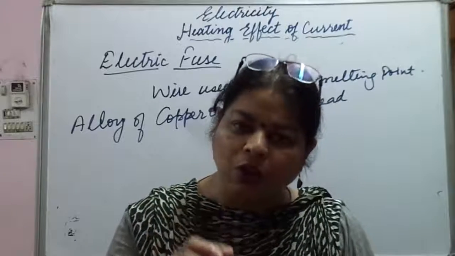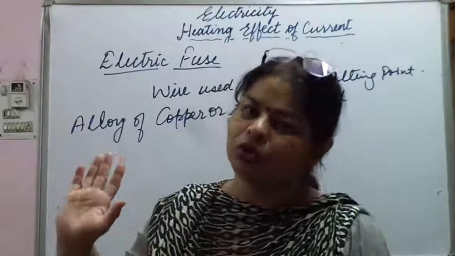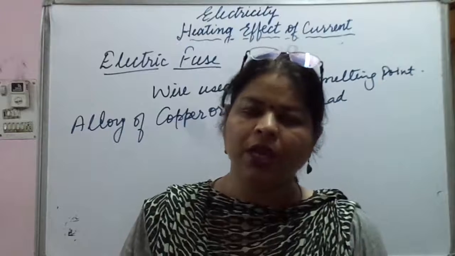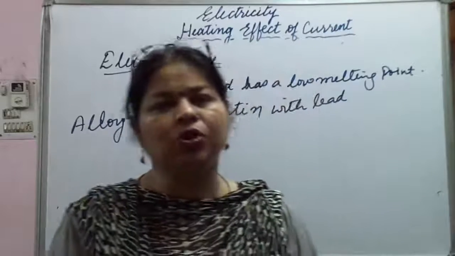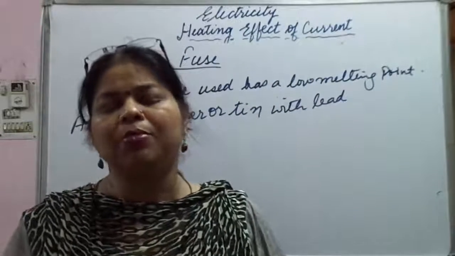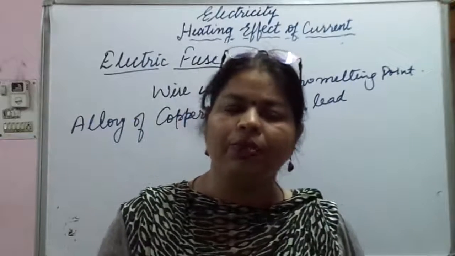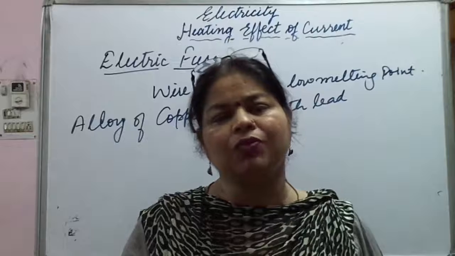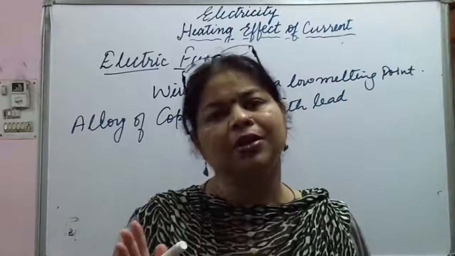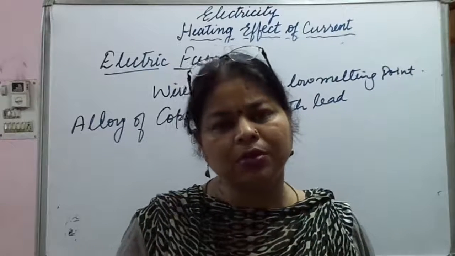Because of its very low melting point, it is going to melt away. And due to this, a large amount of heat is produced, the fuse wire melts, and the circuit is broken. The circuit is broken, so the flow of current will also stop.